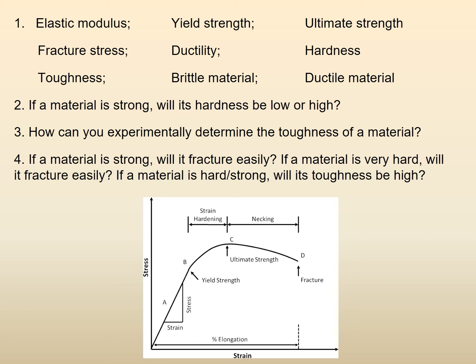Let me give you an example. Take a metal and take, say, a knife. Take a knife and try to scratch the surface of the material. If you apply a very small load, there is no mark on the surface. Take a plastic. Now take a plastic and try to scratch it. At a much lower load than you applied earlier with the knife, there is a mark on the surface. You can put a scratch.